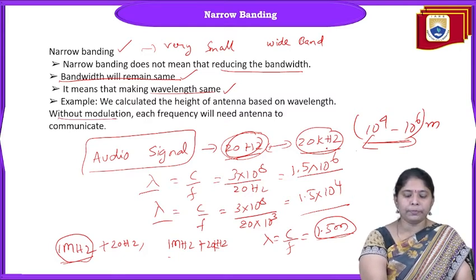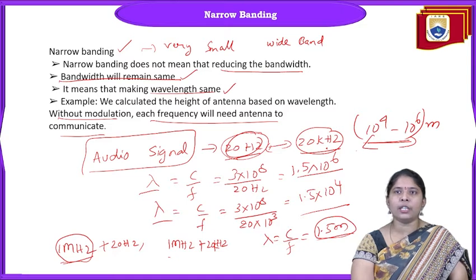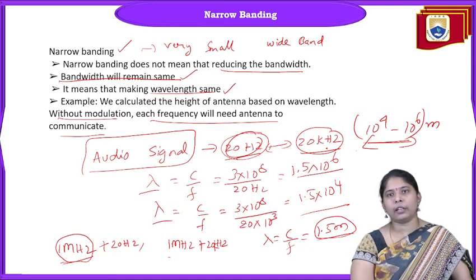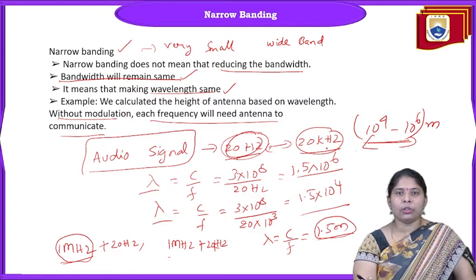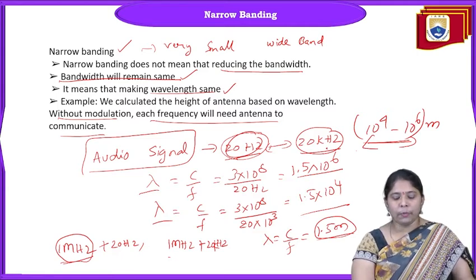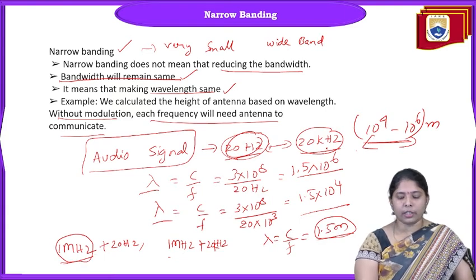Without modulation, each frequency needs an antenna to communicate, so for each frequency the antenna has to change its length, which is not practical because the antenna is fixed with a certain length only. So we need to prefer high frequencies rather than lower frequencies.